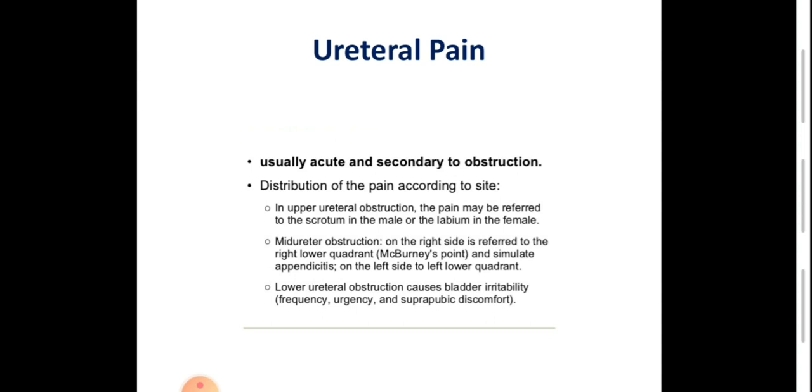Mid-ureter obstruction may refer on the right side to the right iliac fossa, McBurney point, which simulates acute appendicitis, and on the left side to the left iliac fossa, resembling diverticulitis. Lower ureteric obstruction may cause pain that refers to the labia or scrotum or even the medial side of the thigh, and is usually associated with lower urinary tract symptoms such as dysuria, frequency, urgency, or suprapubic discomfort.